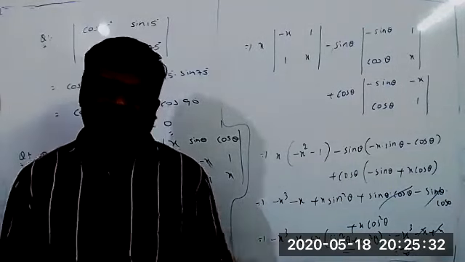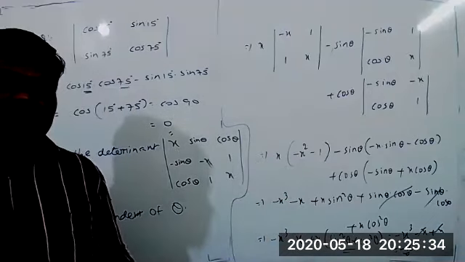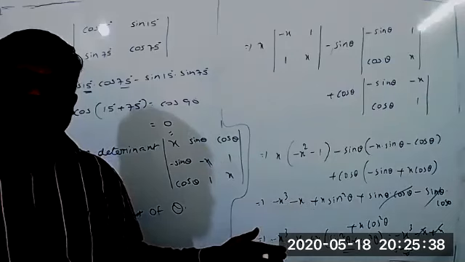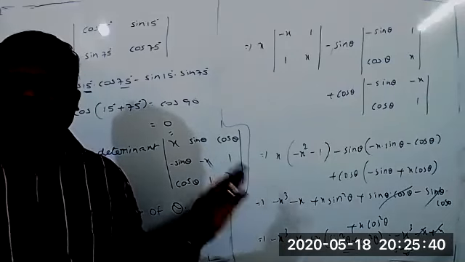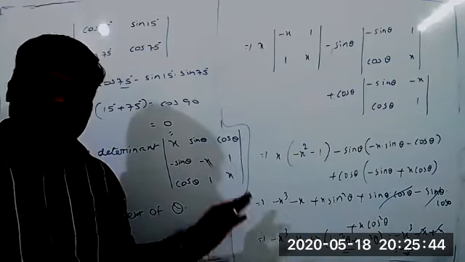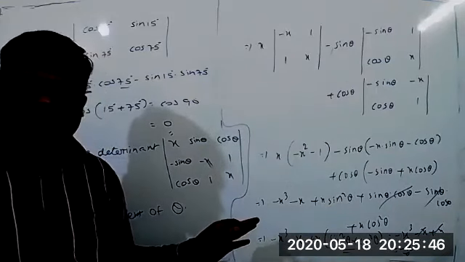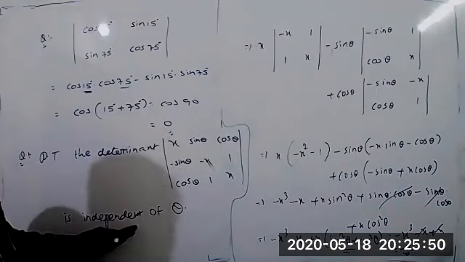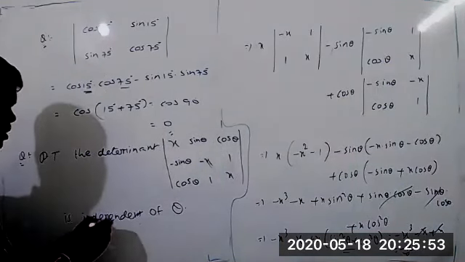That means wherever they ask independent of theta, whatever result we got, in that result theta won't be there. Without theta we have to write the values. That is what we call independent of theta. Okay, right. We are getting this word for the first time.